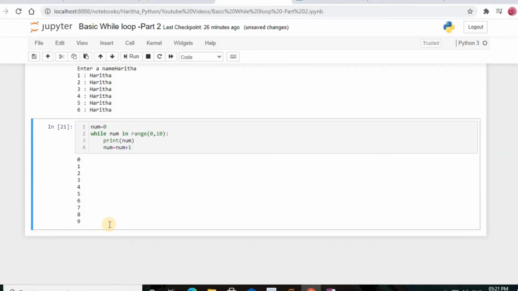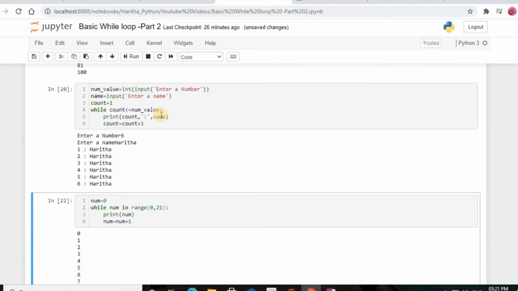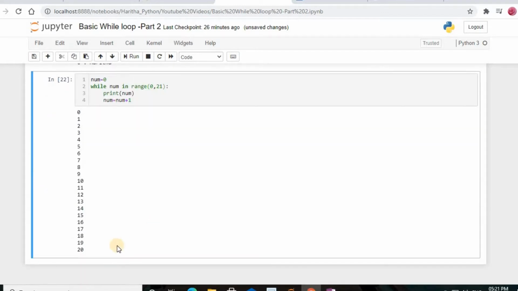So it printed 0 to 9. Why is it not printing 10? Can you guess? Because I just asked for the range of 0 to 10. For example, if I ask for the range of 21, what will happen? We'll see. See here, it printed up to 20. So that's the meaning of this.